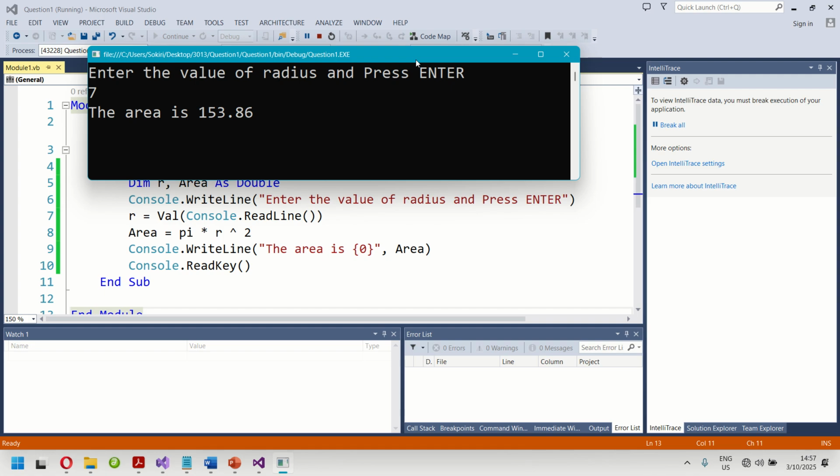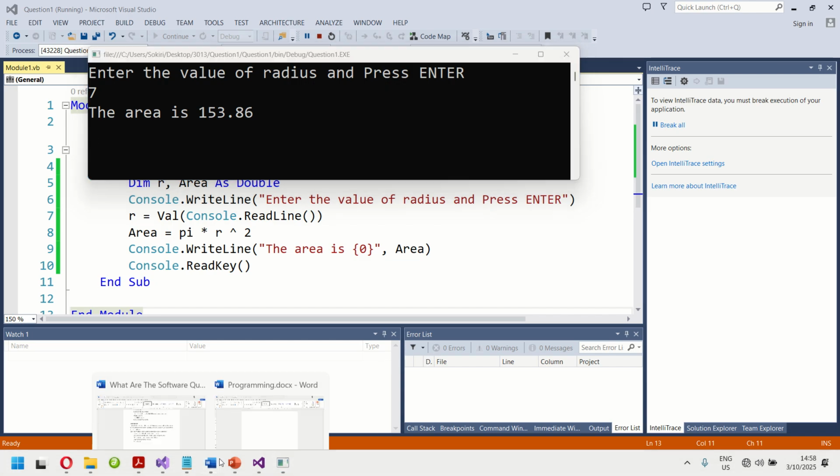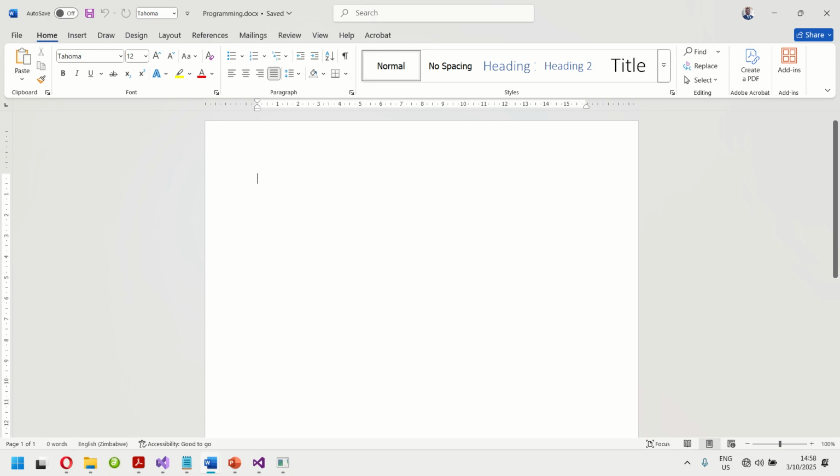Because when the output is not visible, the chances of some elements of your output or your code being missed by the examiners will be high. So if you make sure that your output and your code are visible, the chances of scoring the marks will be almost 100%. For you to take the screenshot, you may use the snipping tool if you want, but if you don't, you may even use print screen, like what I've done. I just pressed print screen, then you come to your Word document.